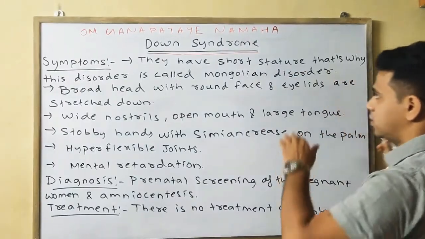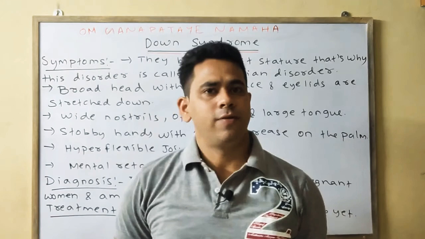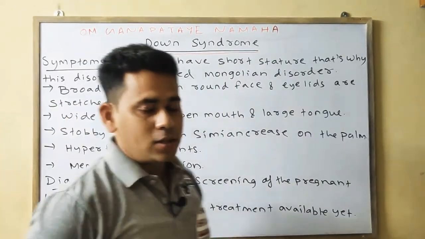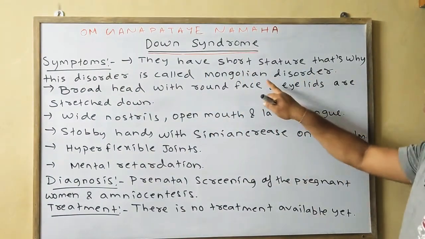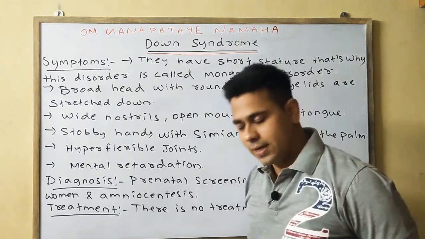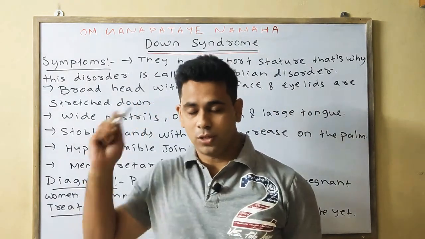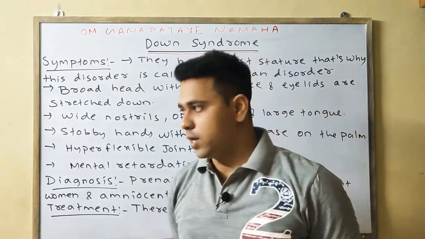The height of a Down syndrome person is very less. That is why a person having Down syndrome is also called the Mongolian disorder.